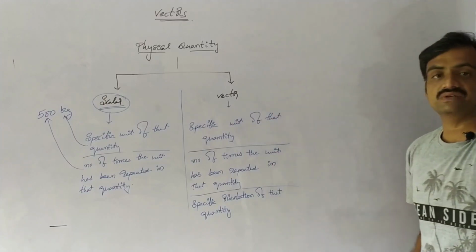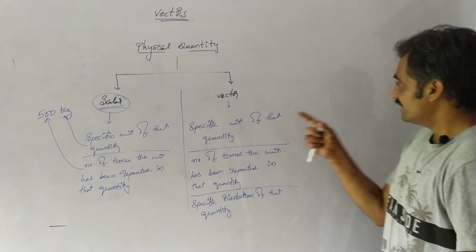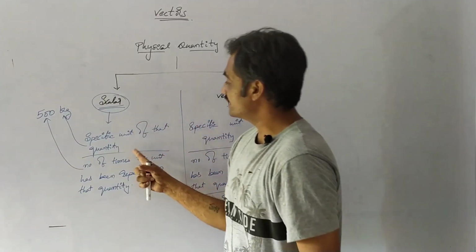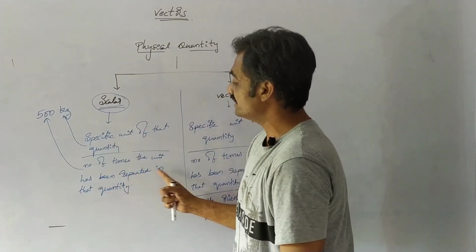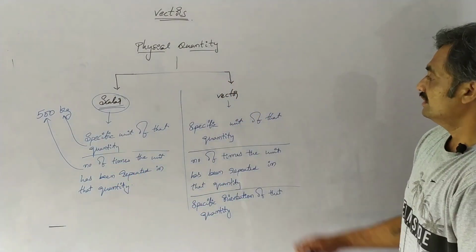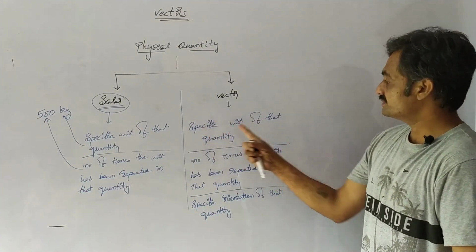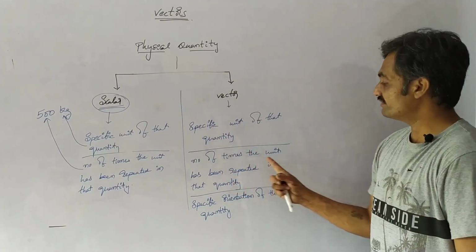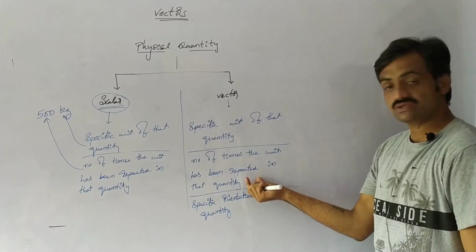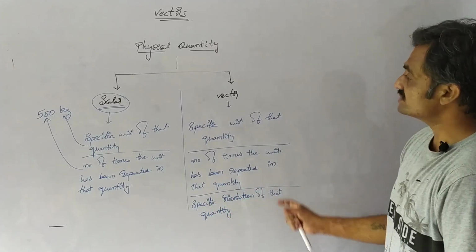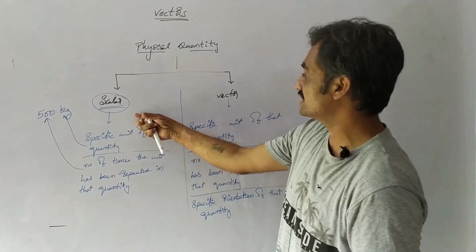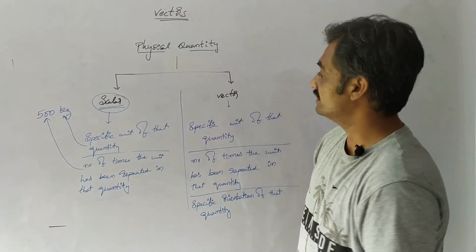So that represents a vector. Observe that in the case of a scalar, we consider the specific unit of that quantity as well as the number of times the unit has been repeated, whereas in the case of a vector we consider the specific unit, the number of times the unit has been repeated in the quantity, as well as the specific orientation of that quantity. Based on that, now we are going to define scalar quantity and vector quantity.